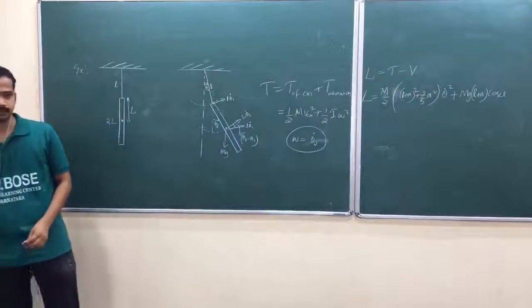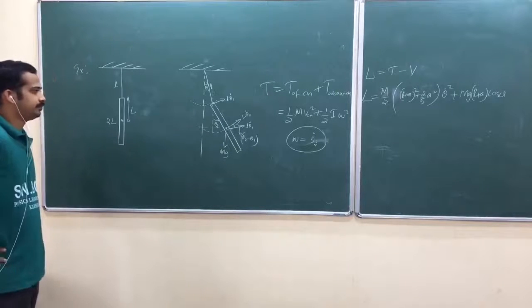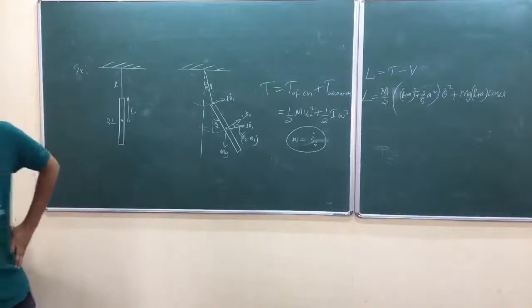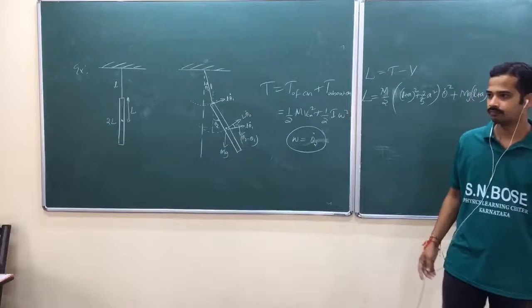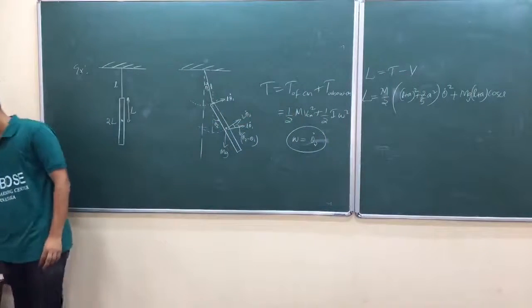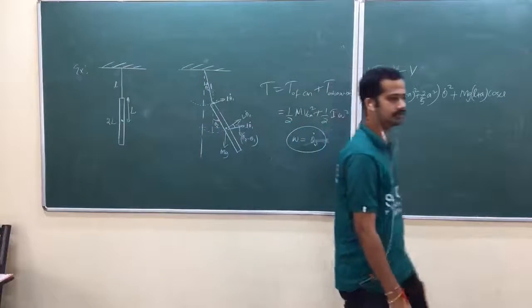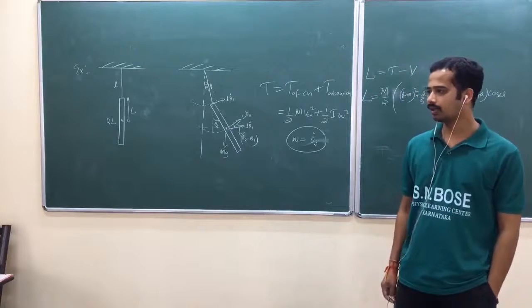Question? Let us have 6 to 7:30 in the evening. Again, you have time.